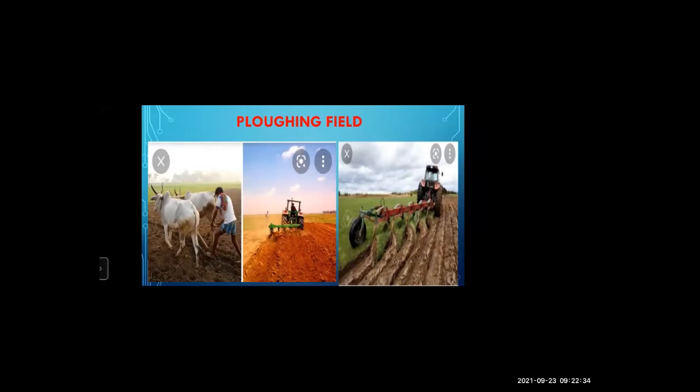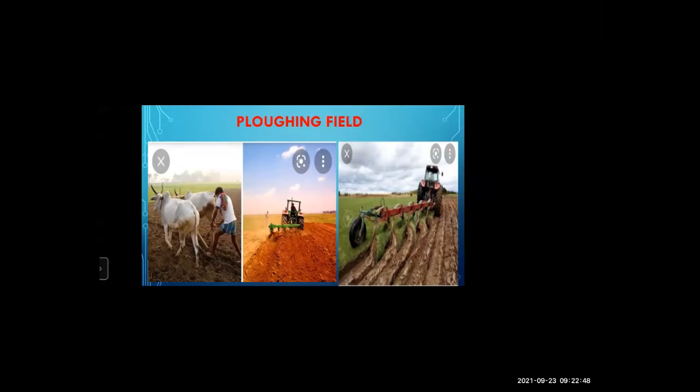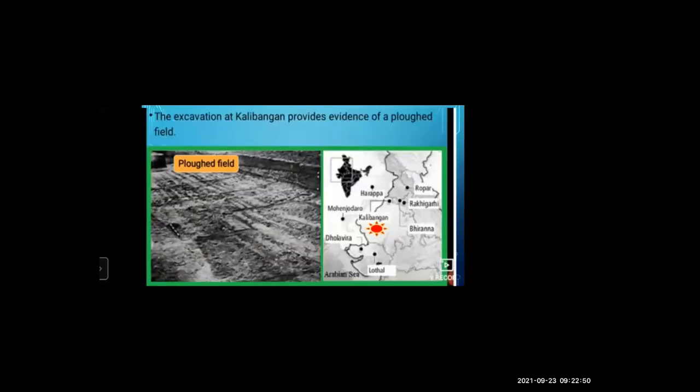It is a large farming tool attached to a tractor or an animal. Before planting, this plowing is done. Yes. So such a plowed field is found at Kalibangan. Kalibangan is the name of a place and it is in Rajasthan now.